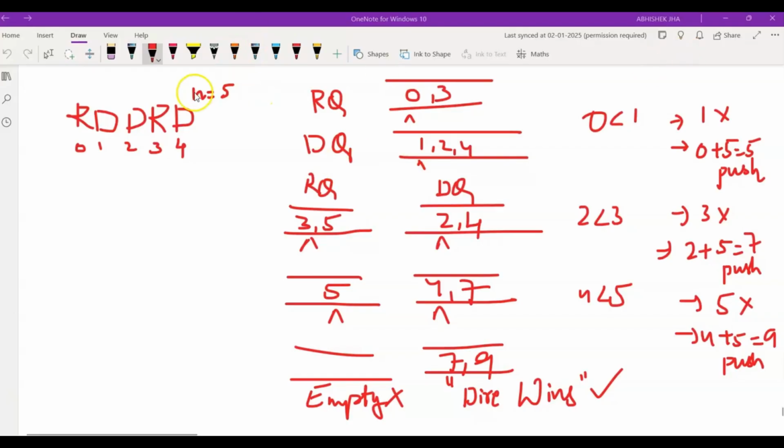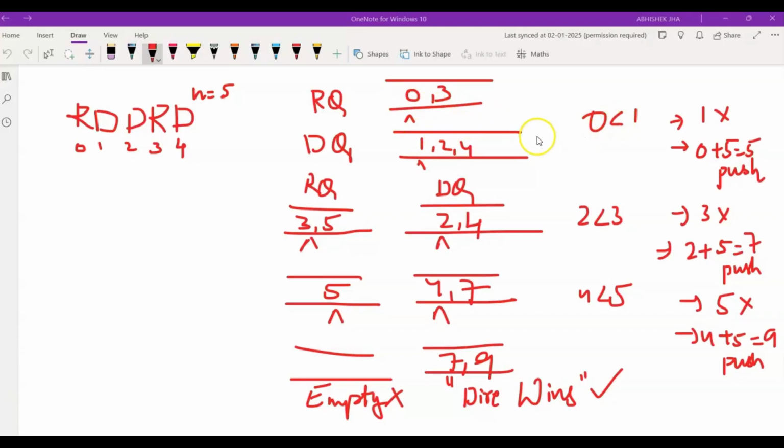So in this given example, the radiant party senators are present at index 0 and 3, so we'll store 0 and 3 here. And finally, the dire party senators are present at index 1, 2, and 4. So we'll store the indices of those senators in this given queue. And after storing all the indices of both the parties, we'll try to compare the indices of both the senators. The person who comes first will ban the next party's senator.